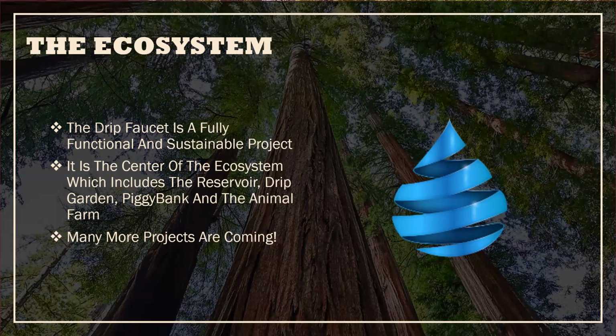Okay, but as I've mentioned before, the faucet is the main hub. It's the main deal. Before you venture off and start getting into the drip garden or the piggy bank or the animal farm, make sure you have a good position in the faucet, because again, it's the centerpiece of the entire ecosystem. Okay, and for me, it's the easiest way to create an income.